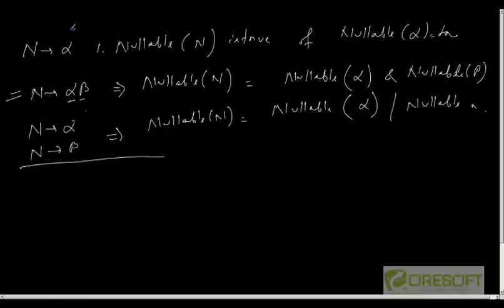So this alpha can be any input sequence. It can be any terminal, it can be any non-terminal. For epsilon, for an empty symbol, the nullable function should return true. For a terminal, the nullable function should return false. And for other non-terminals, it should decide based on these rules. Okay. Now let us see a small example.